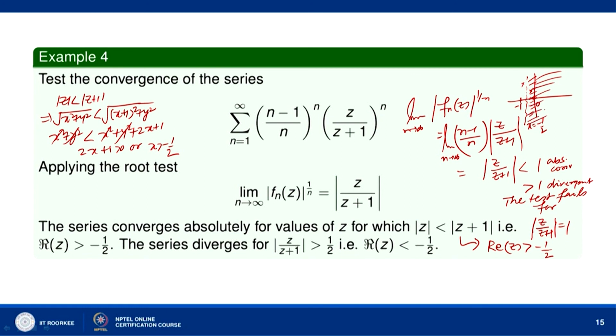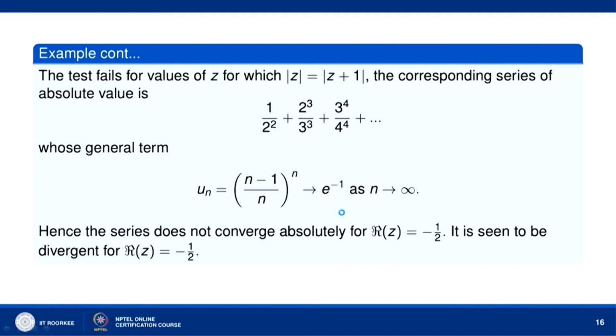So, all points z must lie to the right side of x equal to minus half, and similarly when mod of z is greater than mod of z plus 1, that is real part of z is less than minus half. For any z to the left of x equal to minus half, the series is divergent, and the test fails when mod of z over mod of z plus 1 is equal to 1. So, the test fails for points z which lie on the line x equal to minus half.